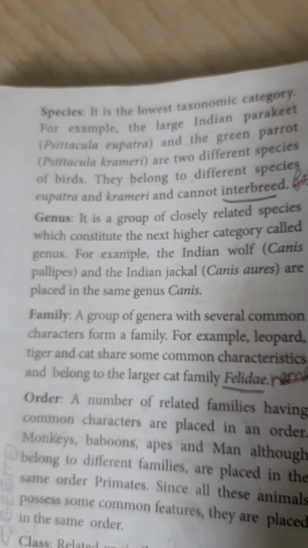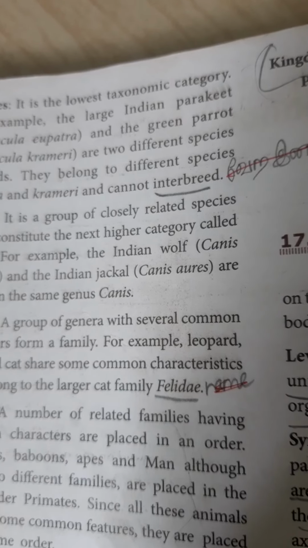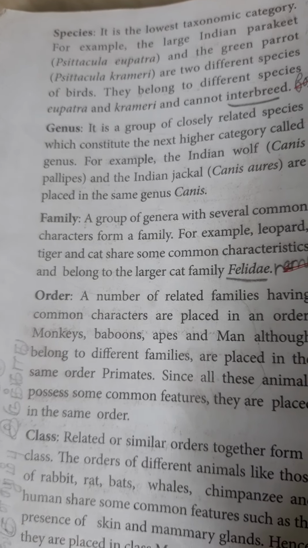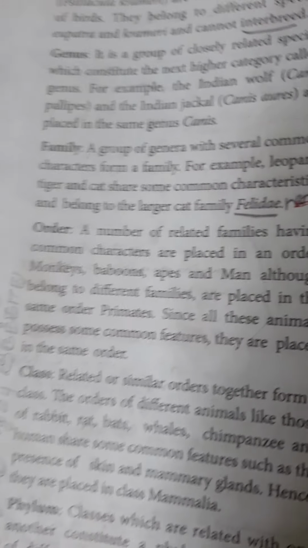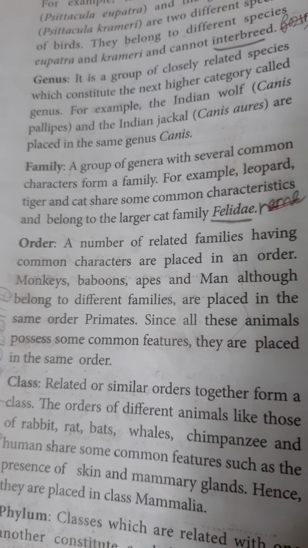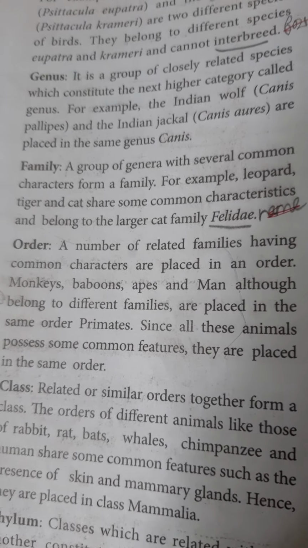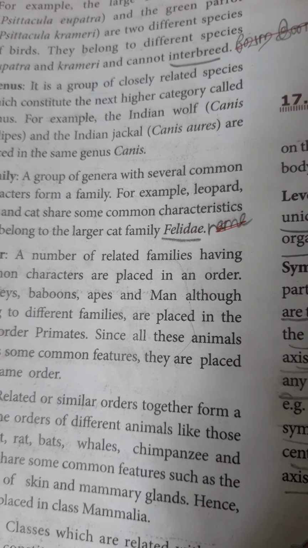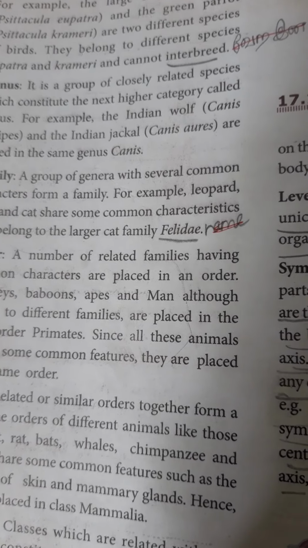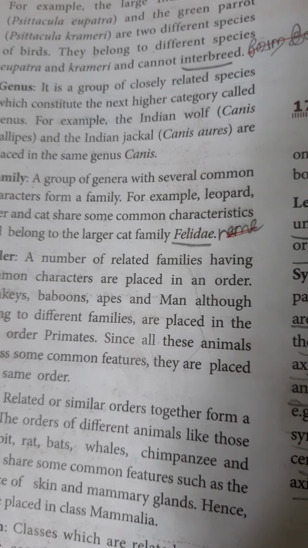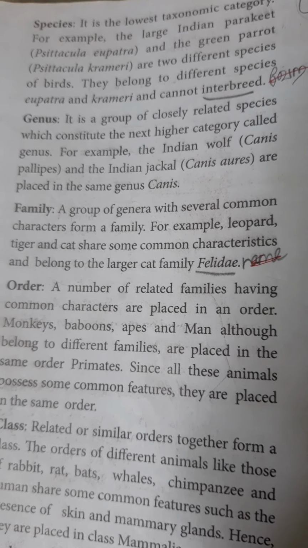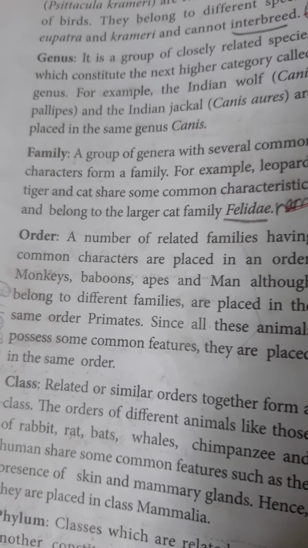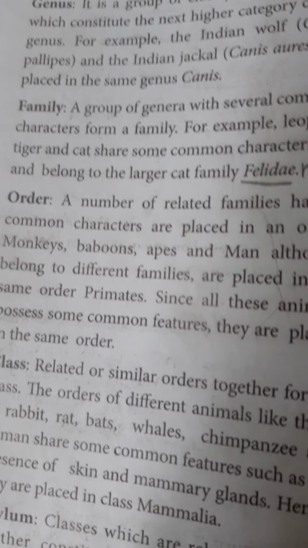After species, genus. That means a group of closely related species forms the next higher category called genus. For example, Indian wolf and Indian jackal. Wolf means in Tamil one eye, jackal means nari, kulla nari, but both are separate species that come under the same genus called Canis.